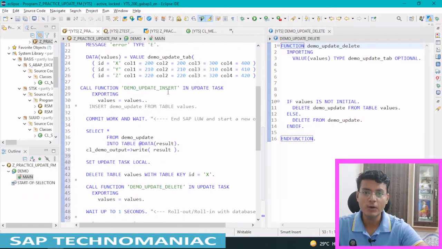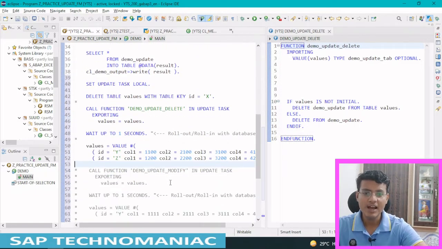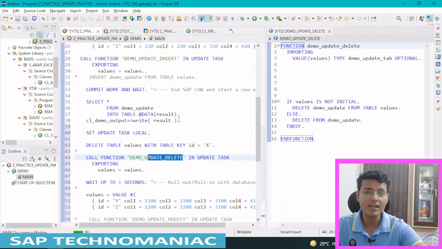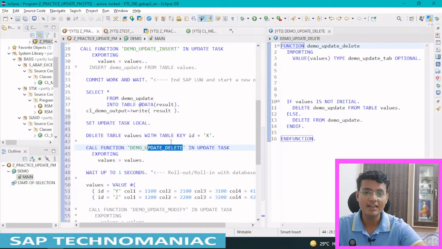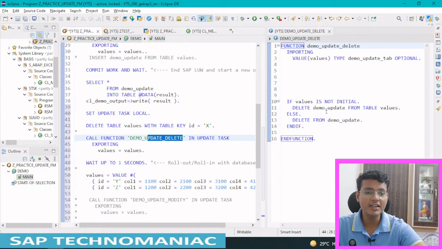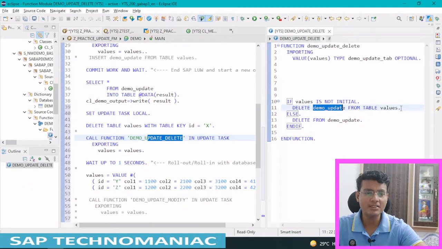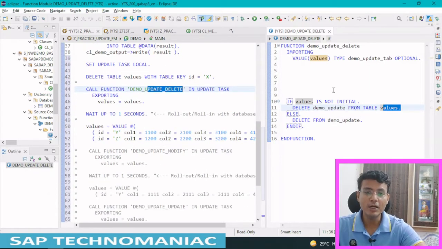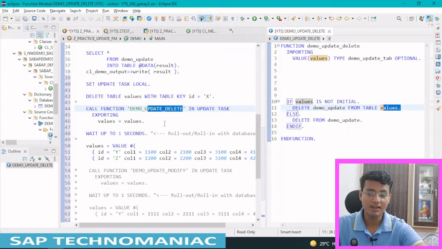We are changing the internal table values to 1100 and 1200 instead of 210 and 220, and we are again calling demo update modify. Here we deleted these two entries. Because X was not there, only Y and Z were there in this internal table, we deleted using the demo update delete function module. After deleting these two entries, because only those entries were available at that time, I will show you this in debug mode.